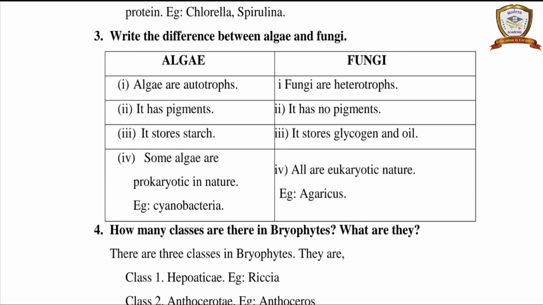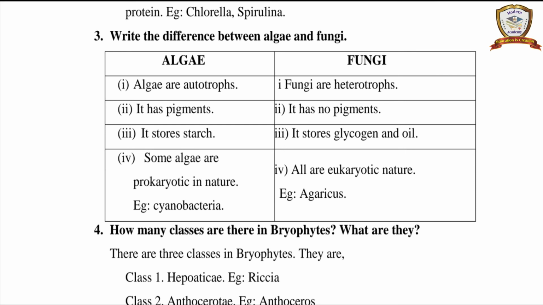Write the difference between algae and fungi. Algae are autotrophs. Fungi are heterotrophs. Algae have pigments. Fungi have no pigments. Algae store starch. Fungi store glycogen and oil. Some algae are prokaryotic in nature. Example, cyanobacteria. All fungi are eukaryotic in nature.